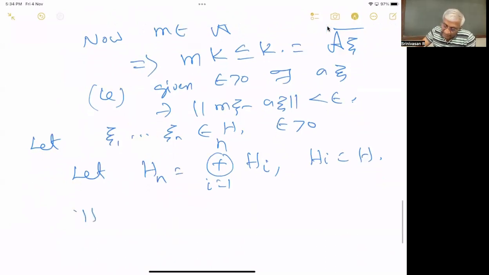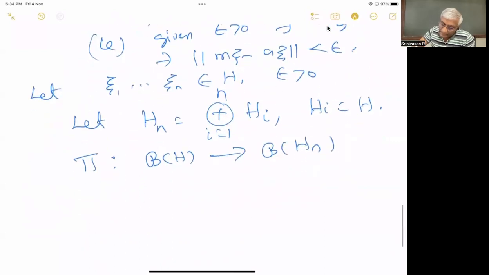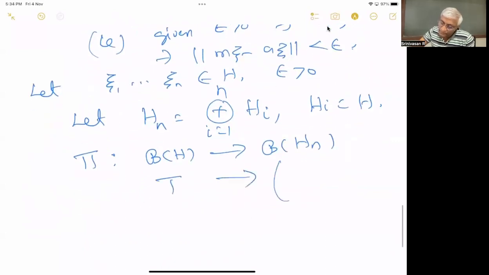Then you define pi from B of H to B of Hn by T going to T on the diagonal, 0 everywhere else. This is pi of T.